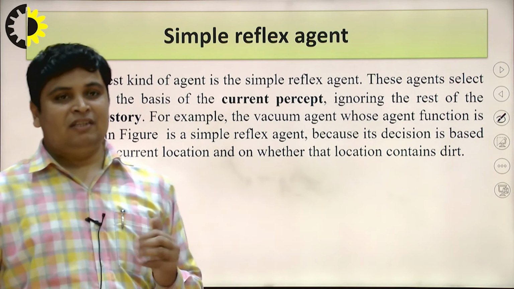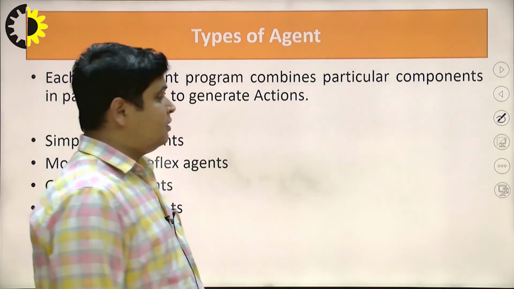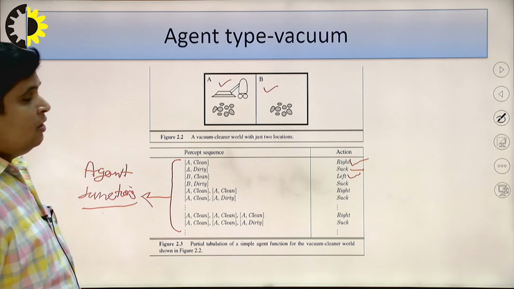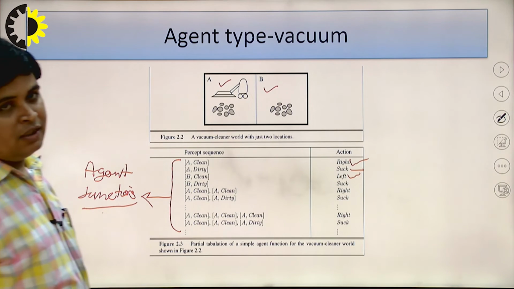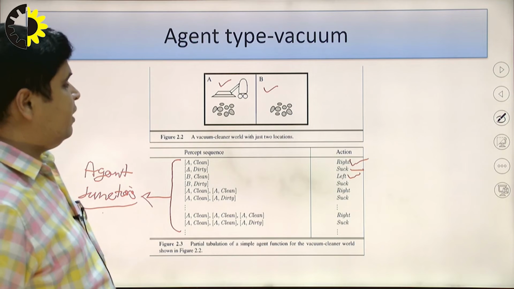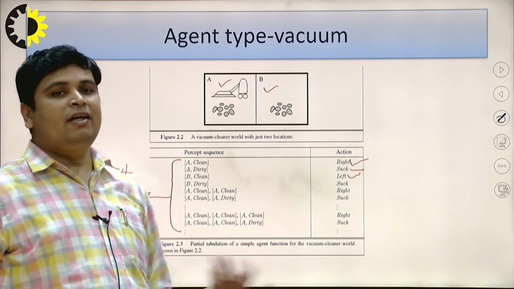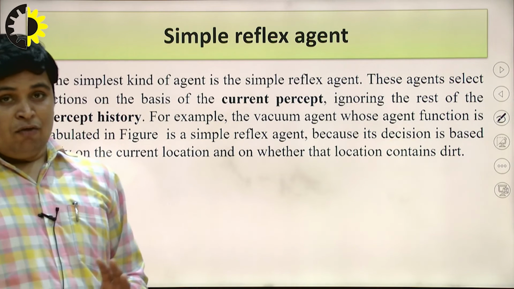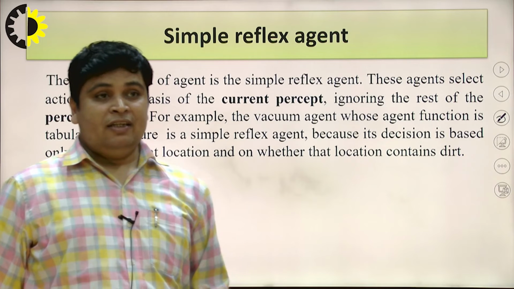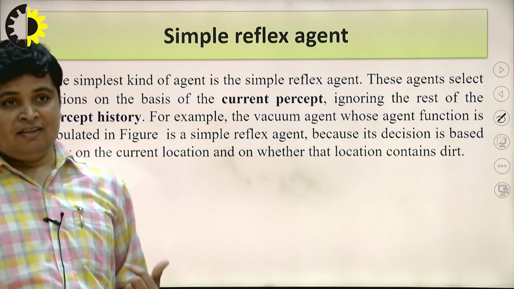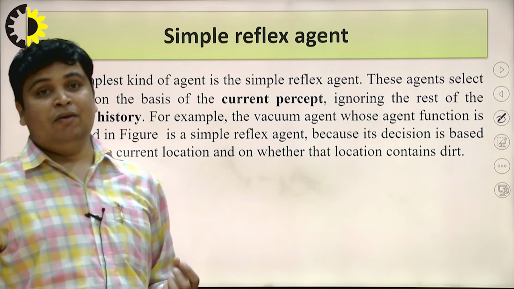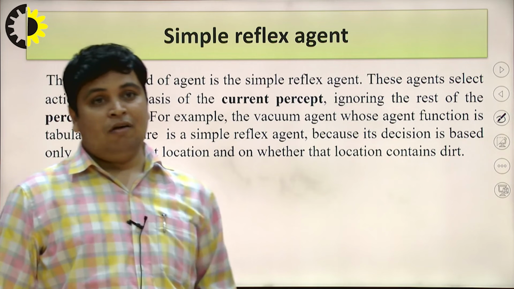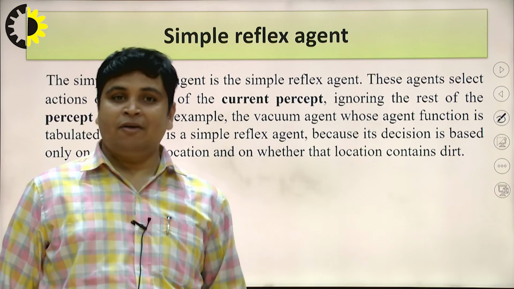For example, you will see here in the previous picture, this is the vacuum cleaner agent. This agent works only in 2 locations and works when it finds dirt, otherwise it moves to the left and right direction. Similarly, the vacuum agent whose agent function is tabulated in the figure, which I have already discussed, is a simple reflex agent because its decision is based only on the current location, on whether the location contains dirt or not.